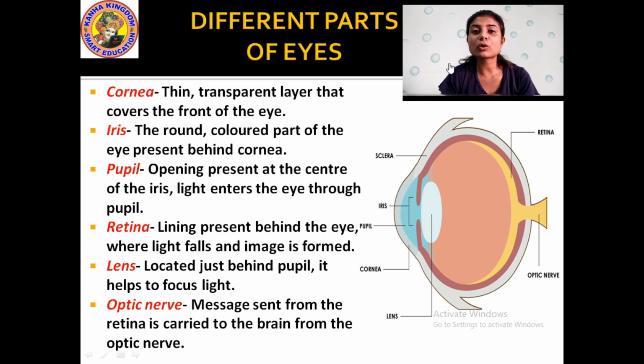The lens helps us focus the light from the surroundings. And the optic nerve sends the message to the brain. Whatever we see is carried through the optic nerve to the brain, by which we can make out what we are seeing around us.